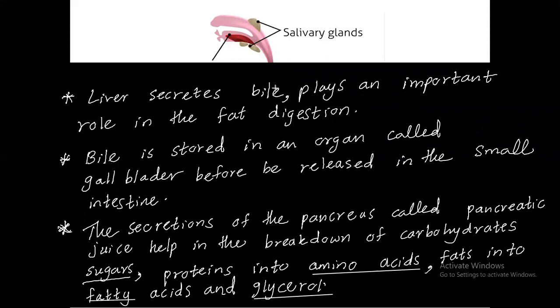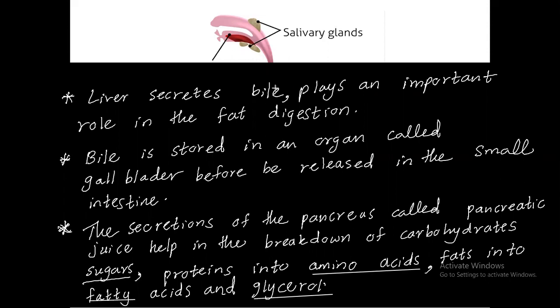In the small intestine, further digestion of food takes place, where secretions of the liver and pancreas are released. The liver produces bile. Bile can digest fats into fatty acids and glycerol.